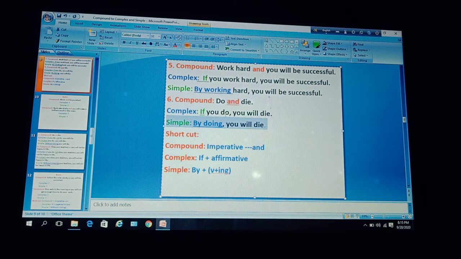Dear learners, I think you have understood this. So here the main shortcut technique is imperative with and in a compound sentence. To make it complex, you will use if plus affirmative structure, and to make it simple, you will take the shortcut technique of by plus gerund.